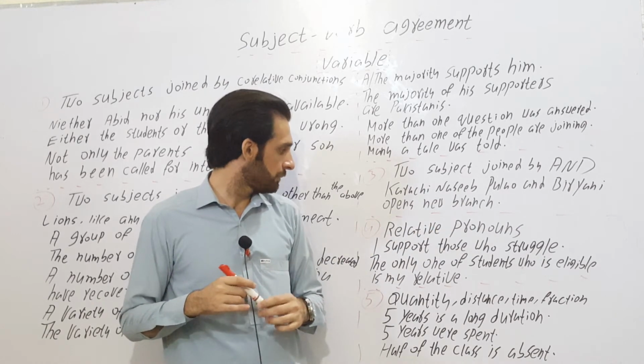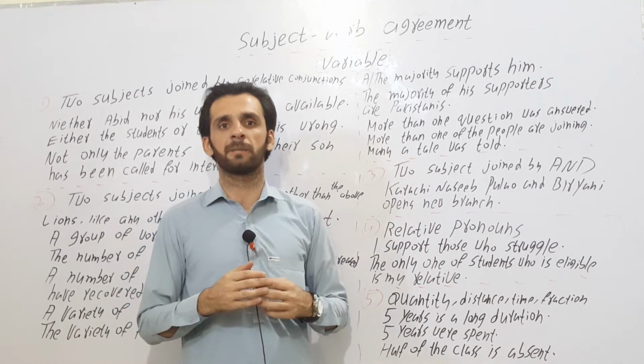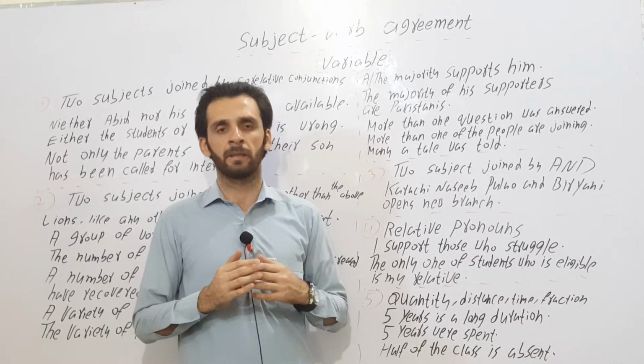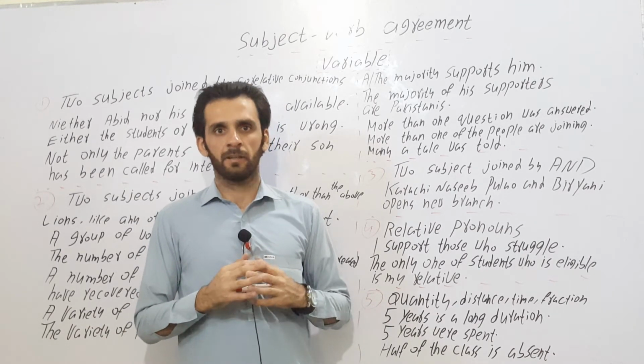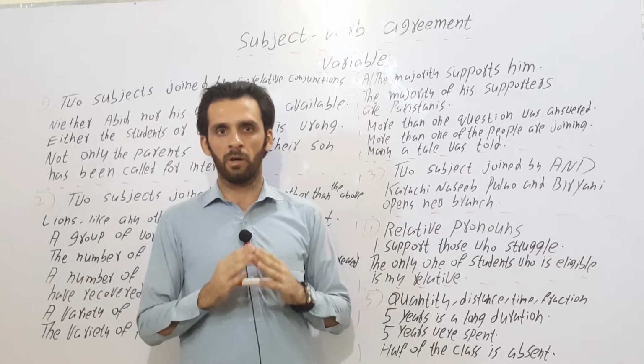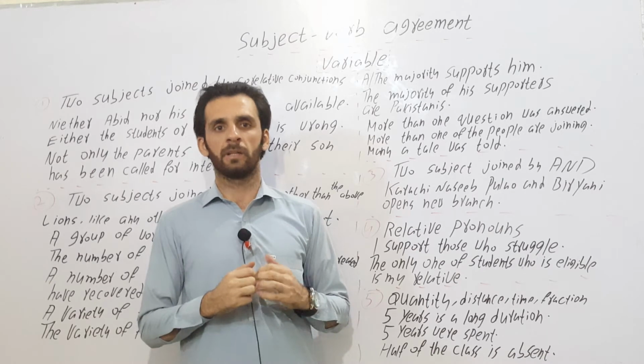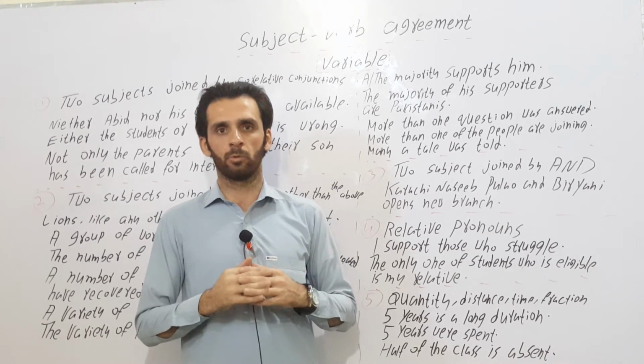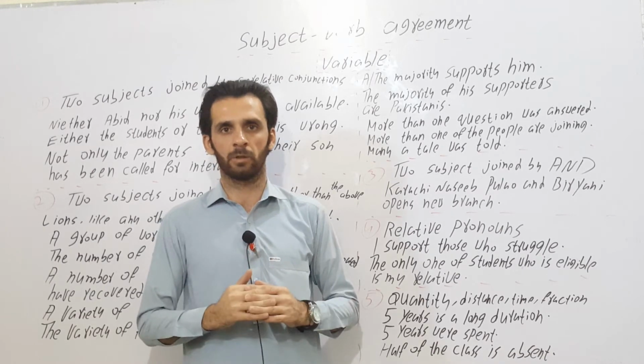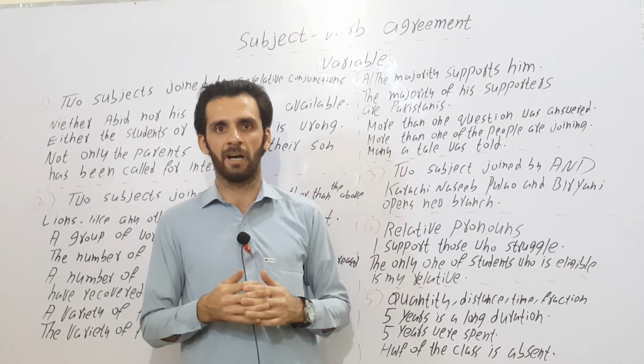The next rule is relative pronouns. Relative pronouns: who, which, that. In such cases, the words before who, which, that will decide whether to use a singular or plural verb, helping verb or linking verb after who, which or that.